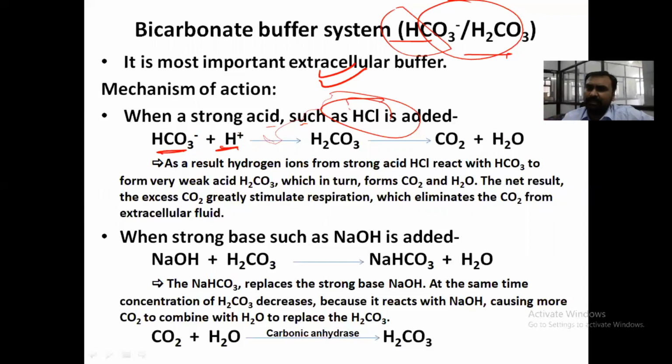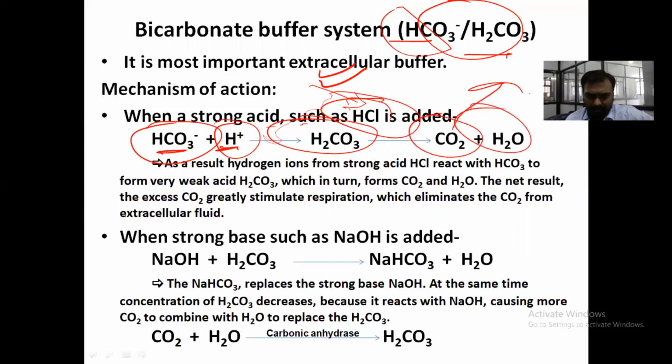What have we seen in buffering capacity? Whenever acid is added, it will bind with the hydrogen ion, and whenever base is added, it will release the H plus ion. So when H plus is added, it binds with HCO3 and forms H2CO3, carbonic acid, which is converted to H2O and CO2 by the carbonic anhydrase enzyme, and CO2 will be eliminated by the lung.